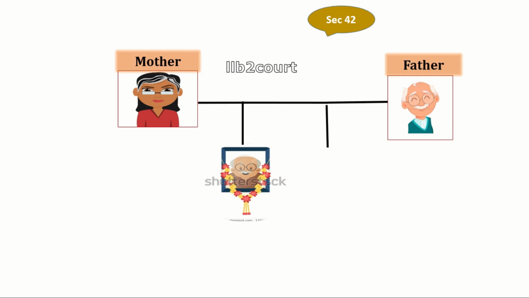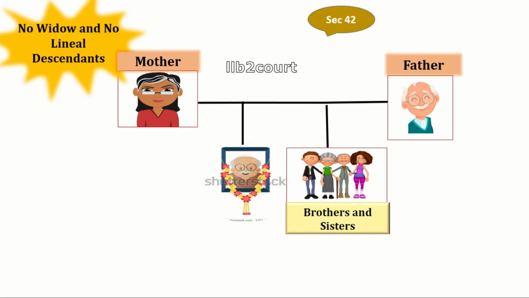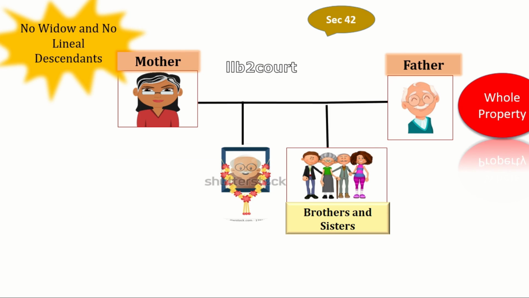Now let's see when the widow is not there. No need to share the property with the widow, so the whole property will go to his father. That's what section 42 says. If the widow is there, we have to share half the property with the widow. Otherwise, the whole property will go to his father if he is alive.